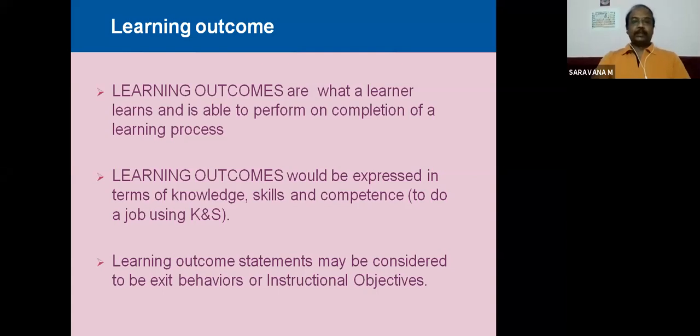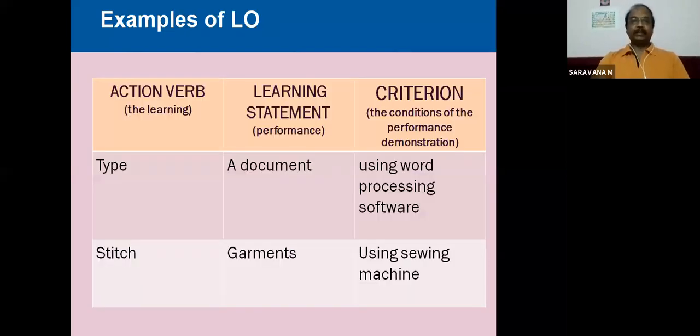So the achieving point of view, or the learning outcome, are the statements of what the learners will be able to achieve after successful completion of the training program or after successful completion of the particular session. For example,